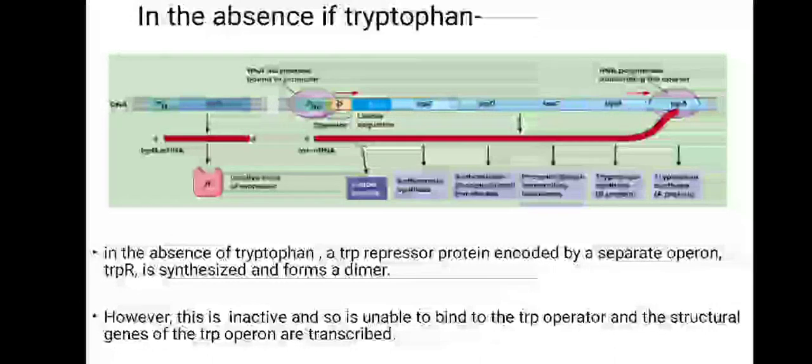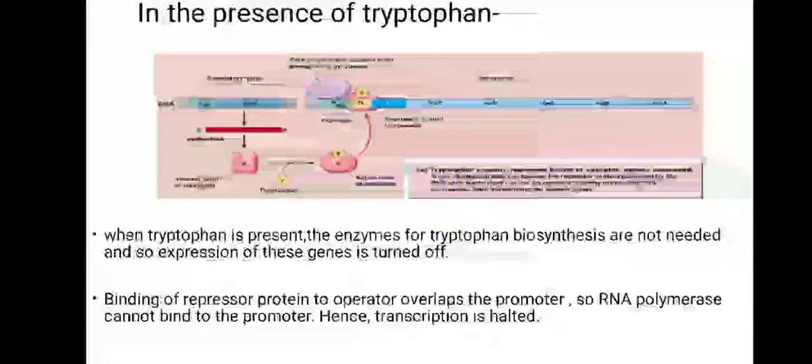So the trp repressor protein, encoded by a separate operon, trpR, is synthesized and it forms a dimer. However, this is inactive and so is unable to bind to the trp operator, and the structural genes of the trp operon are transcribed.